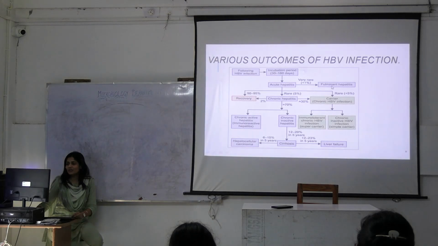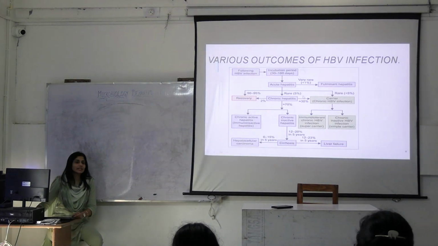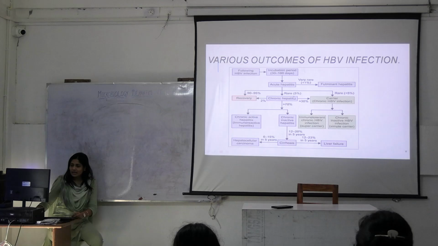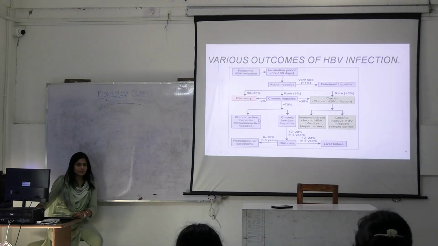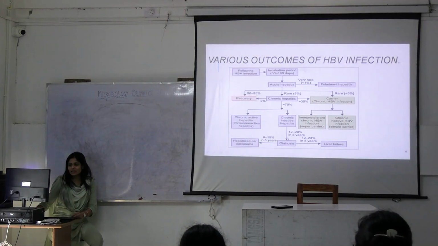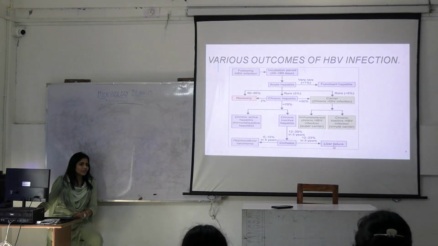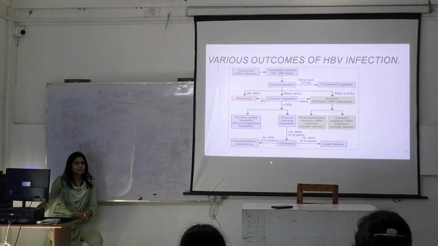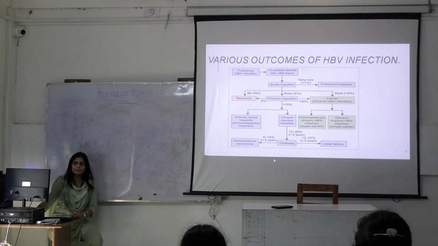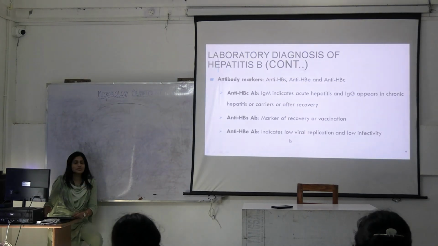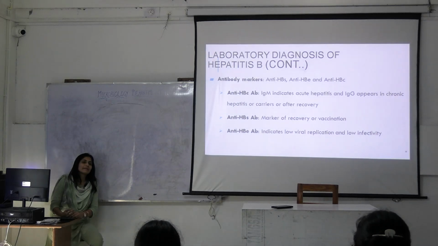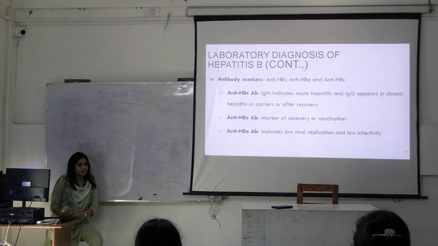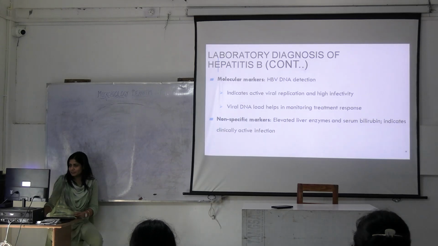But what is the fate of the others? They'll either become carriers or it can lead to sequelae. What are these sequelae? Cirrhosis and carcinoma. Okay. In remaining cases, it will lead to cirrhosis, then liver failure and hepatocellular carcinoma. Okay. What was the most common cause of hepatocellular carcinoma amongst hepatitis viruses? HCV, okay, hepatitis C virus.